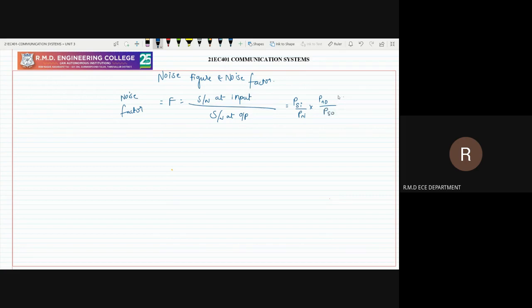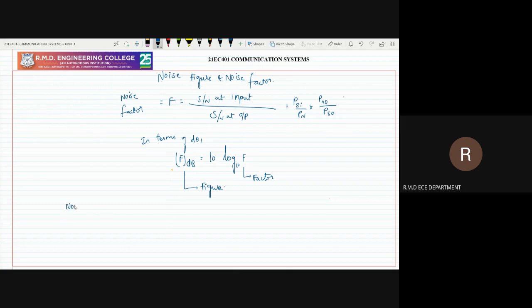Okay. Then if the same factor is represented in terms of decibel, then it is called as a noise figure. So the noise figure in terms of decibel is nothing but 10 log base 10 of F. So this F is nothing but the noise factor, and whenever F is represented in terms of decibel, it is called as a noise figure. Okay, the remaining everything will be the same.